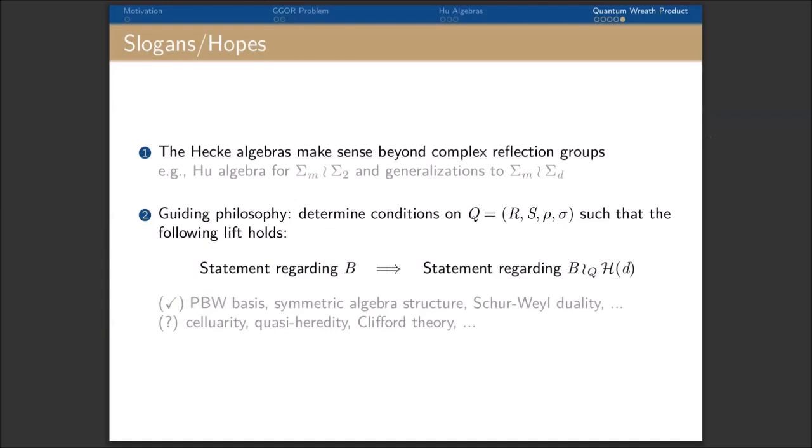We have done this for the existence of a PBW basis, the symmetric algebra structure, and the Schur-Weyl duality. There are more properties for a quantum wreath product that we are to explore. You will see some of them in the sequel of this paper.